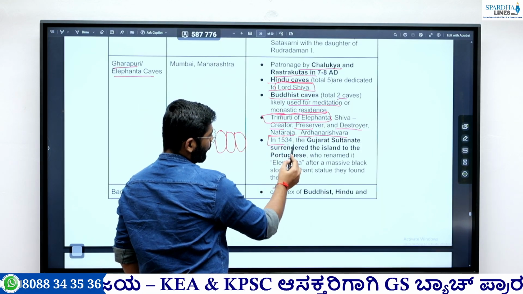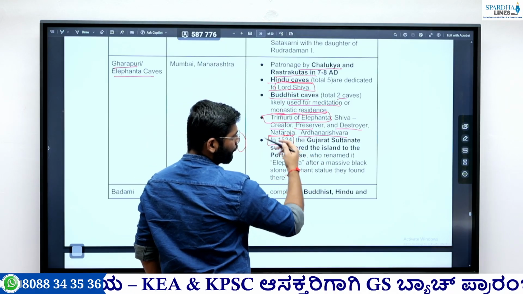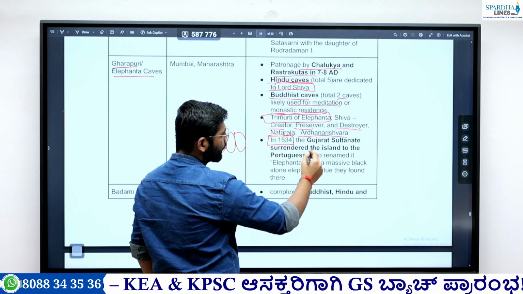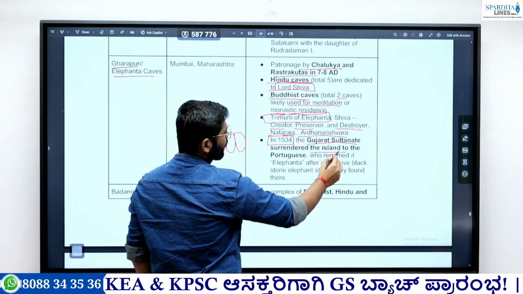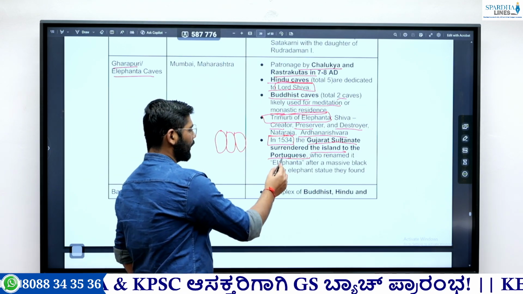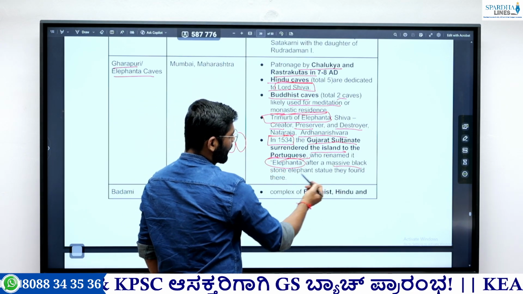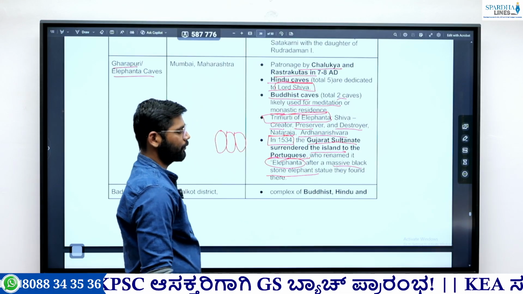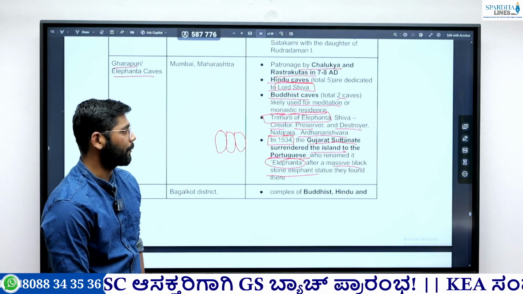Okay, in 1534, this particular Gharapuri island was given by the Gujarat Sultanate to the Portuguese. Okay, and the Portuguese named it Elephanta because they found a massive black stone elephant statue there. So after that they named it Elephanta.